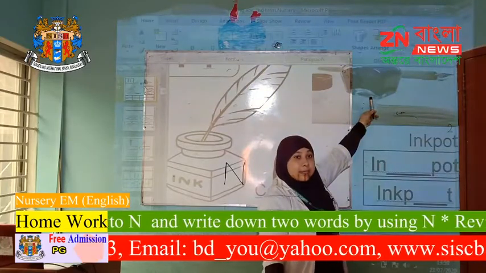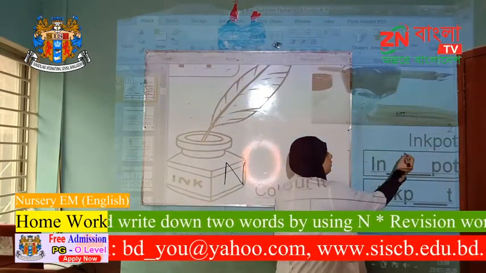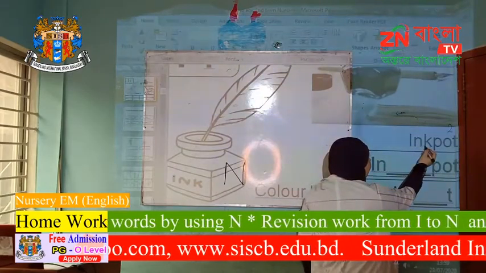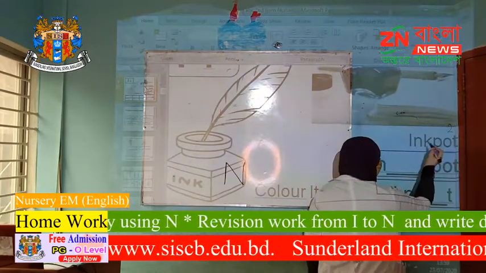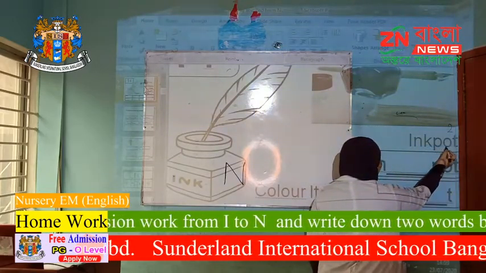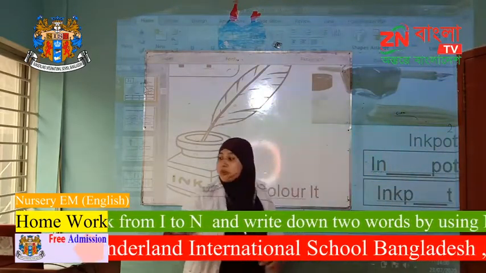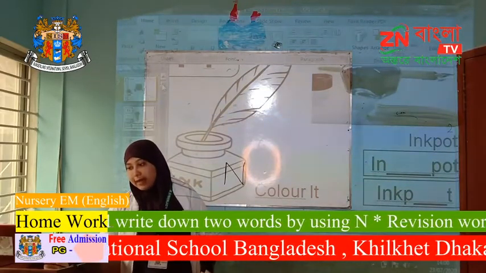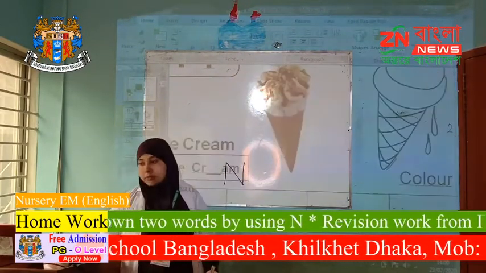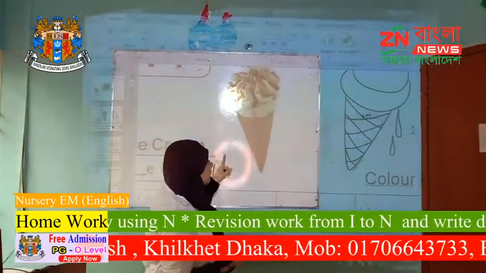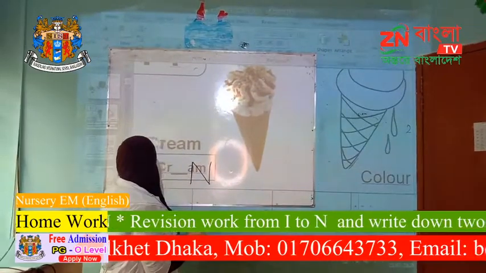What is this? Ink pot. I-N-K, P-O-T, ink pot. And before that, let's try to spell ice cream. Look, what is this? Ice cream. And what is the spelling of ice cream?